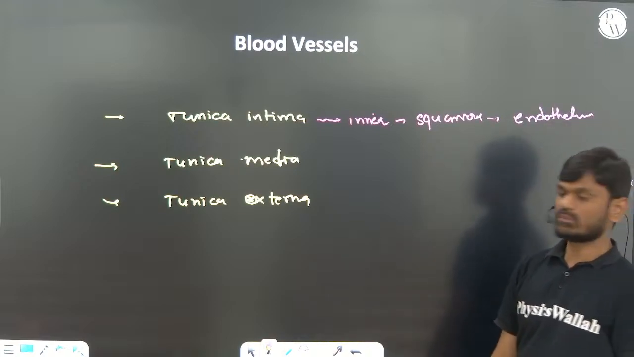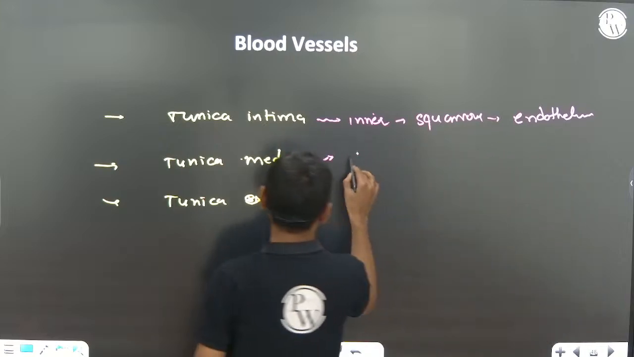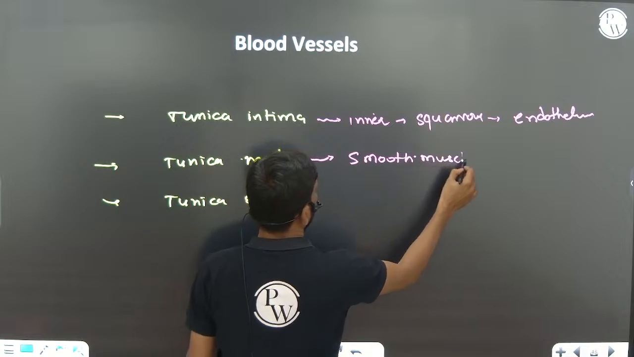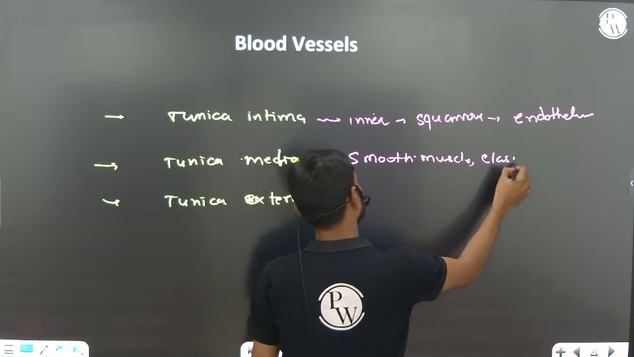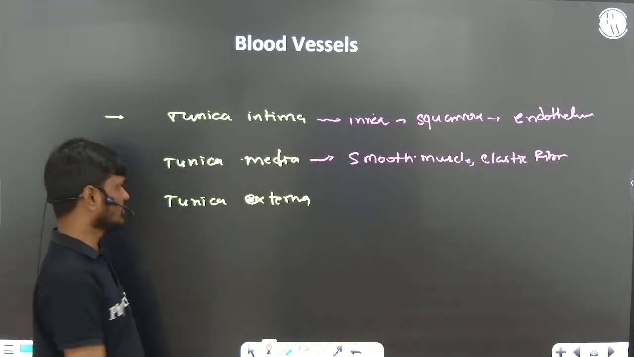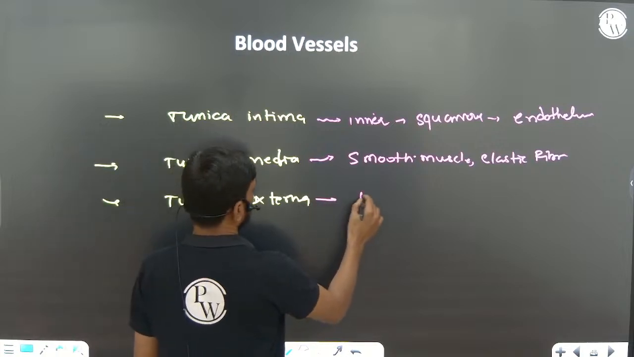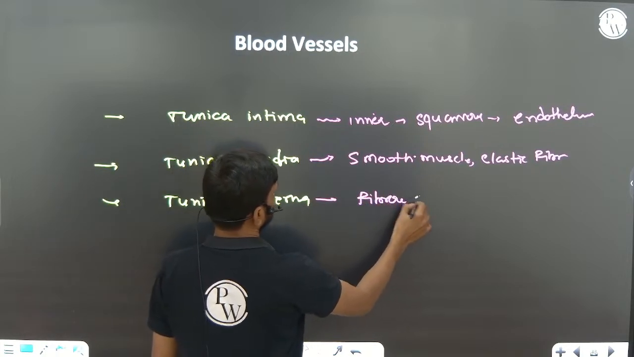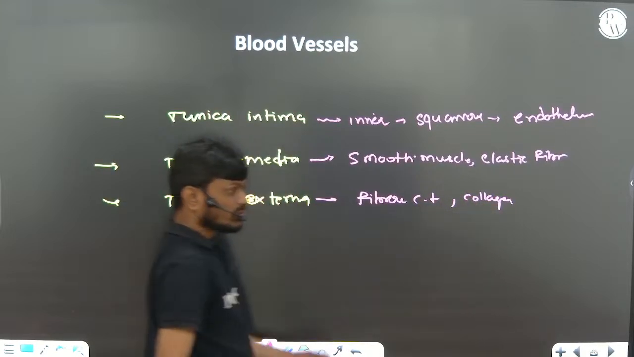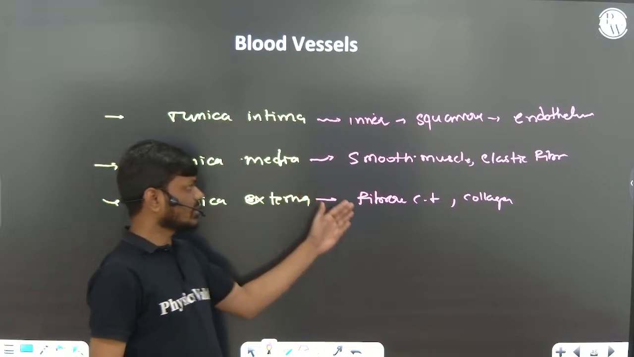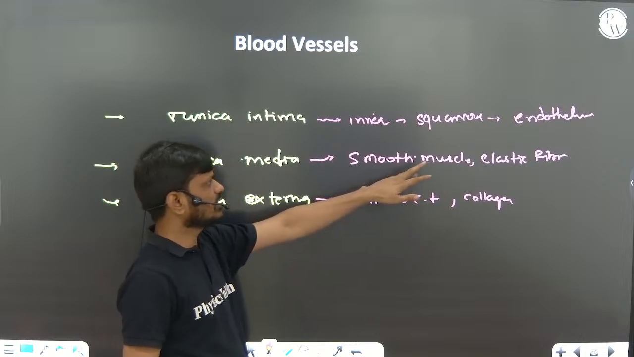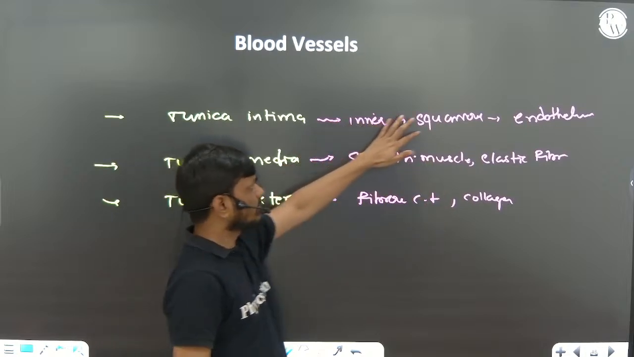Simple squamous epithelium called endothelium, and this is made up of smooth muscle and elastic fibers. Elastic fibers are present. Very, very important. Smooth muscle, elastic fiber. Outermost layer is fibrous connective tissue and collagen fibers. So tunica externa is made up of fibrous connective tissue and collagen fibers. The middle layer is made up of smooth muscles and elastin fibers, and the innermost is made up of squamous epithelium,